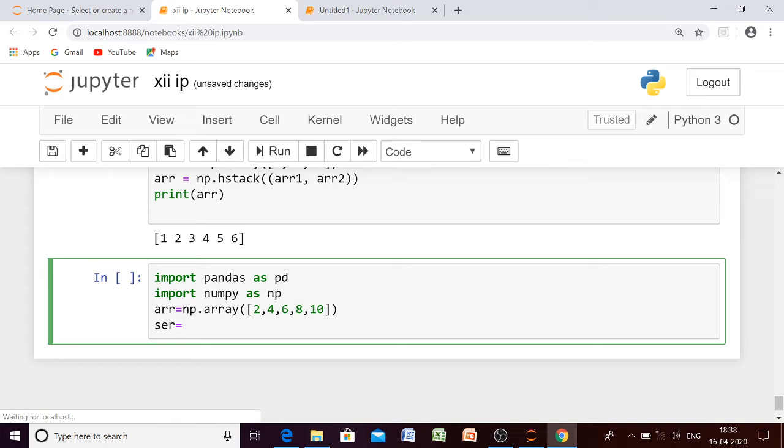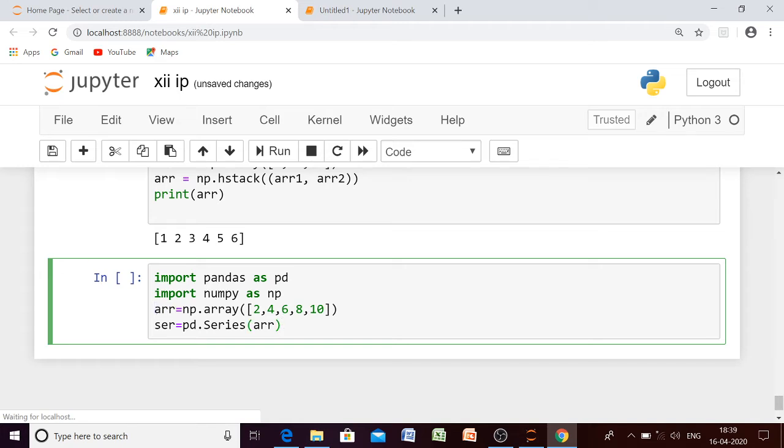The Series function belongs to pandas module, so we have to write pd.Series, and then within brackets we have to pass our array, because we are going to create our first series from this created array. Just remember S should be capital.